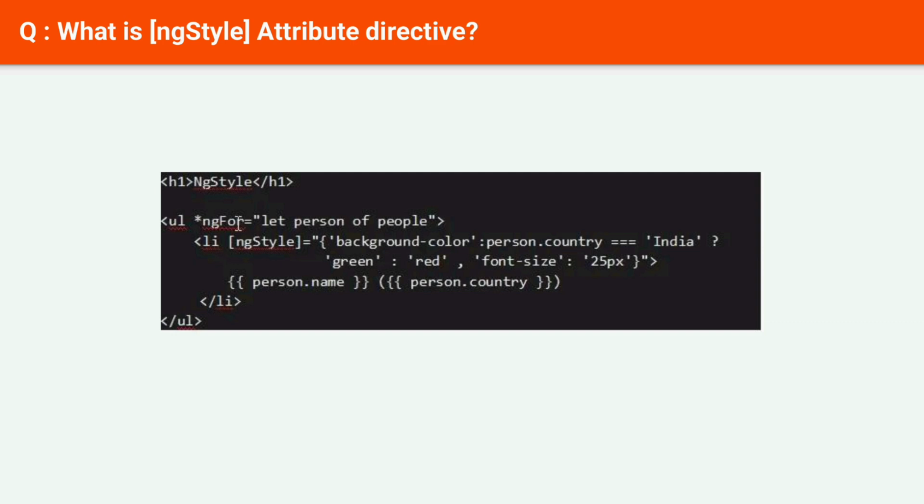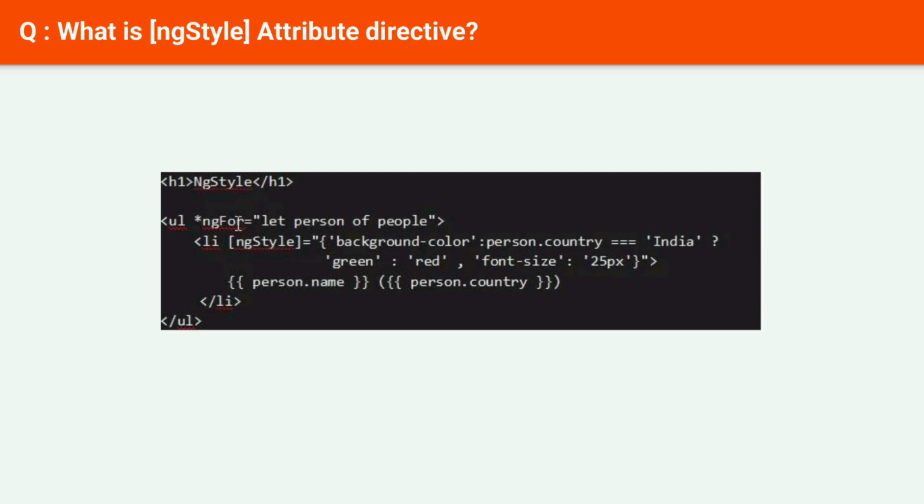You can use ng_style to dynamically change the styles of an element based on data binding expressions. The ng_style directive takes an object as its value. This object maps CSS properties to values. For example, the following code sets the color and font size properties of an element based on the values of the variables color and font size.